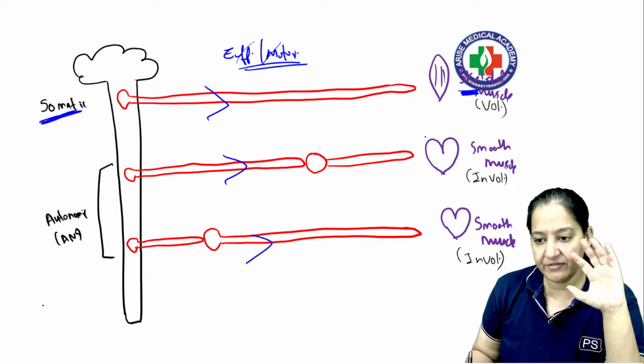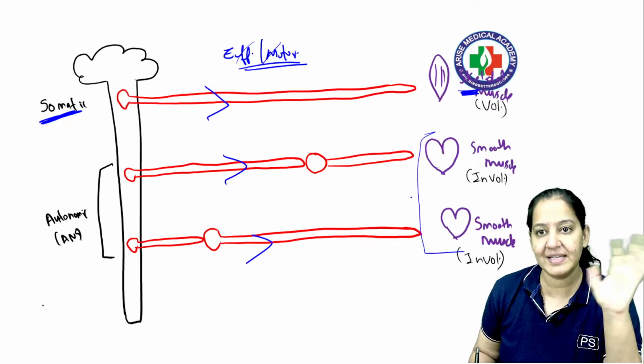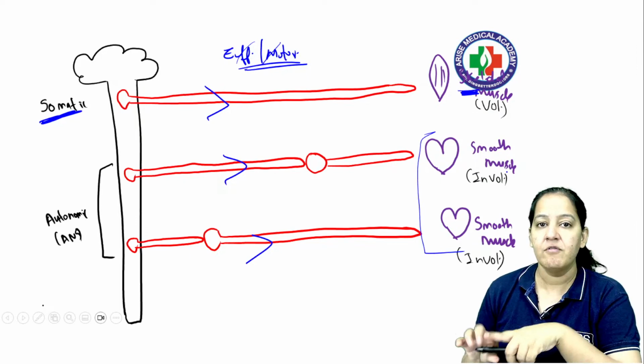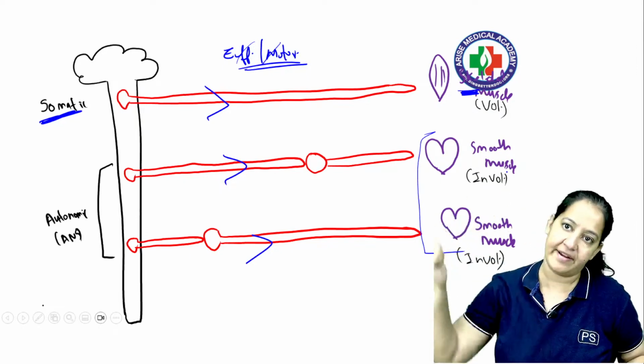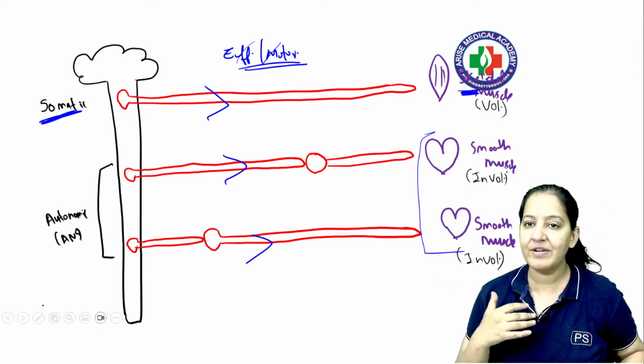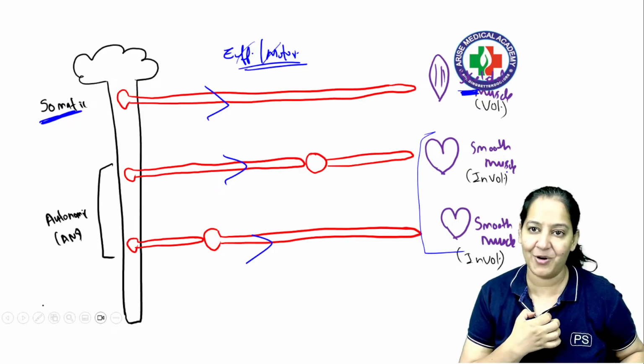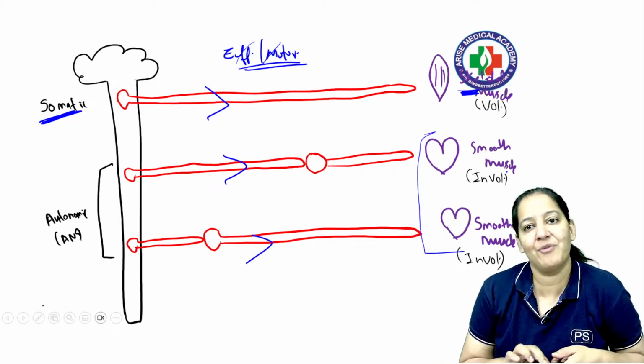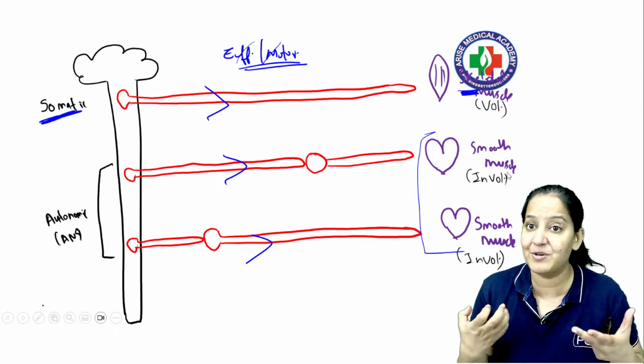Got it? And if the organ of supply is smooth muscle, that is involuntary. You know voluntary and involuntary. Voluntary is according to my wish. I can contract, I can relax, my choice. But involuntary is not my wish. I cannot stop my heartbeat according to my wish. I cannot start it. It is involuntary. The peristalsis is involuntary. The lung respiration is involuntary.